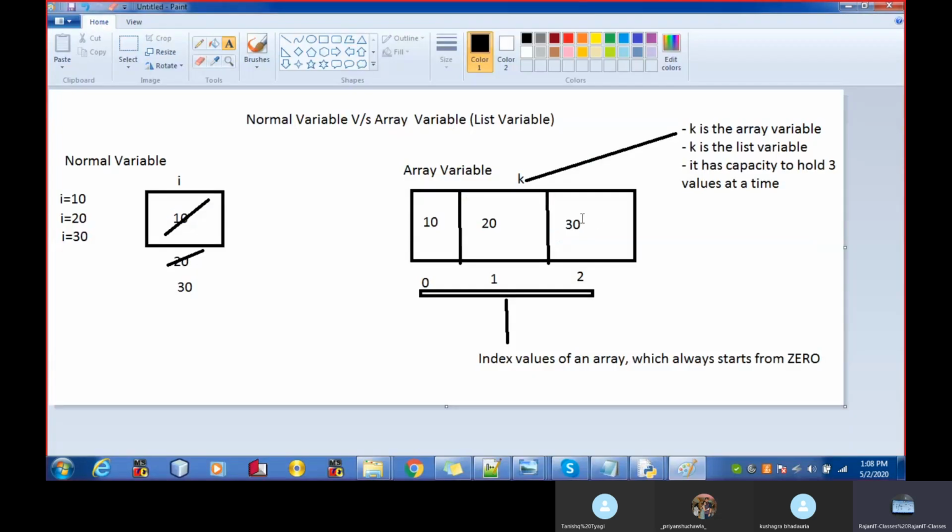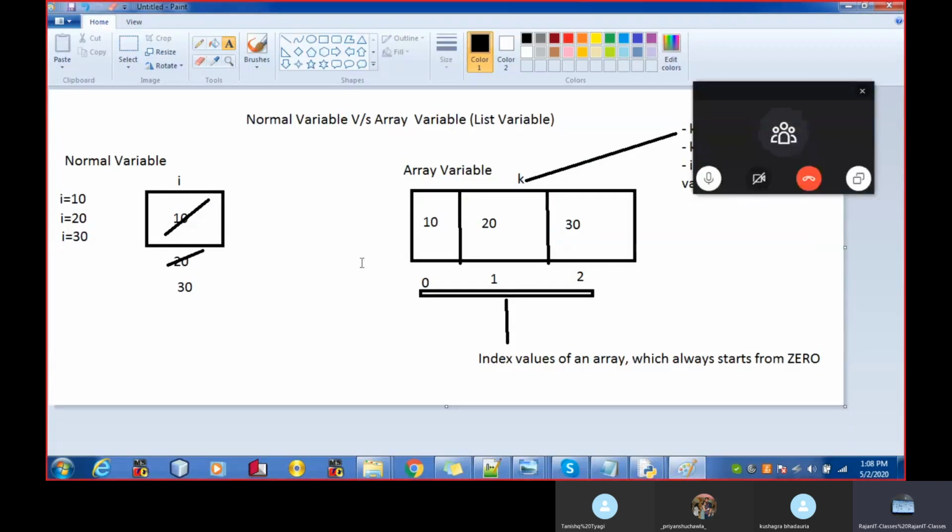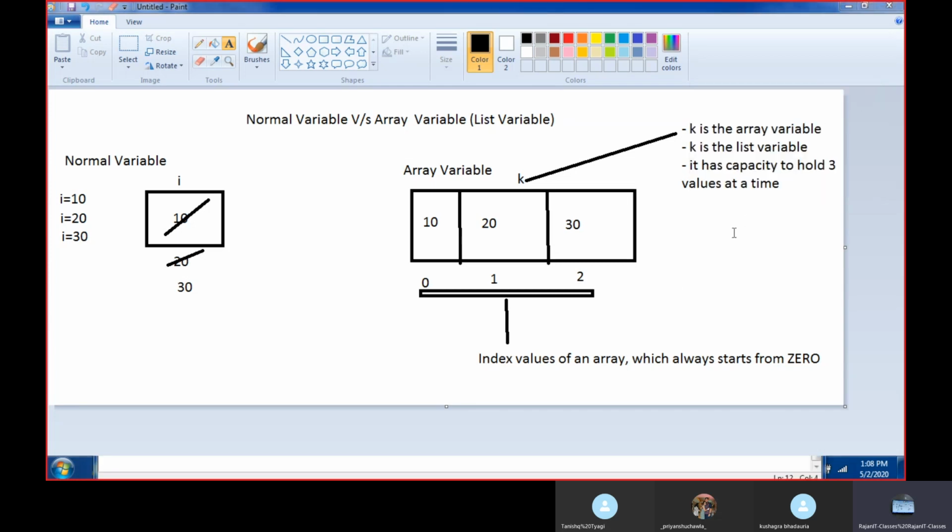So I hope I have made it clear what the difference is between a normal variable and an array variable. In Python, the array variable is the list variable. A normal variable will hold only one value at a time, but an array variable or list variable can hold more than one value inside.